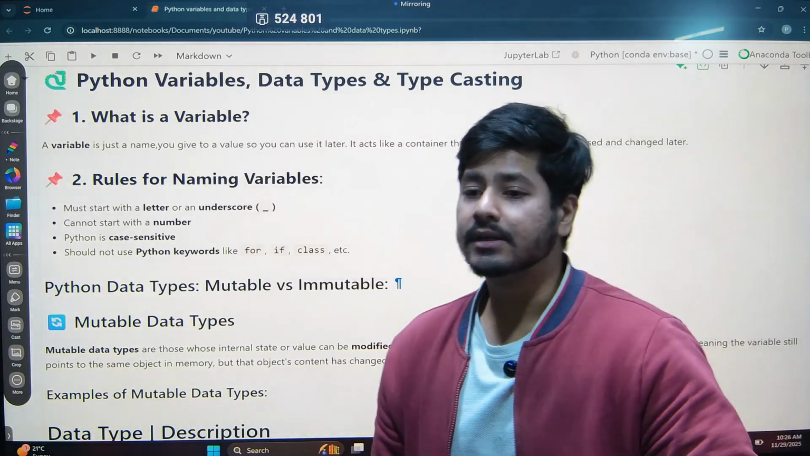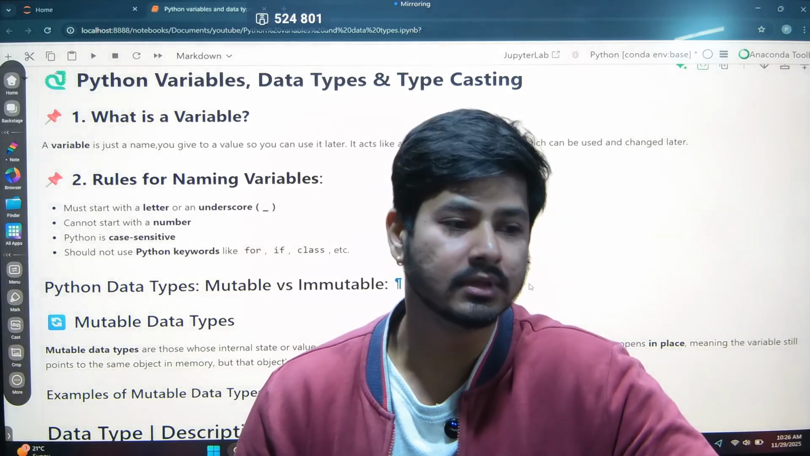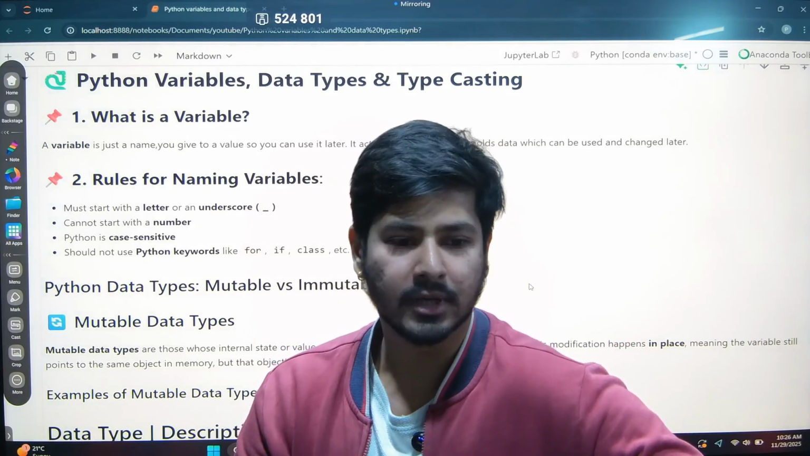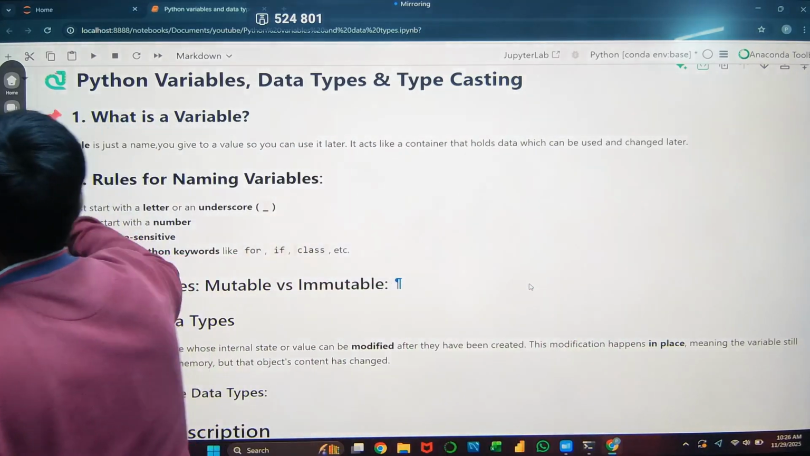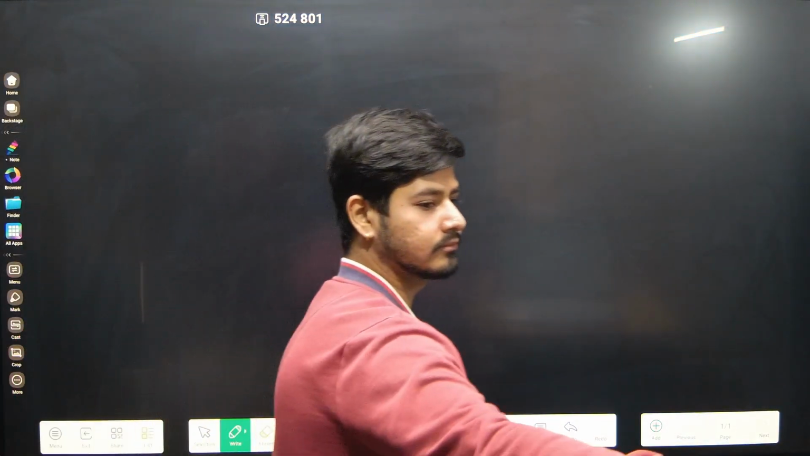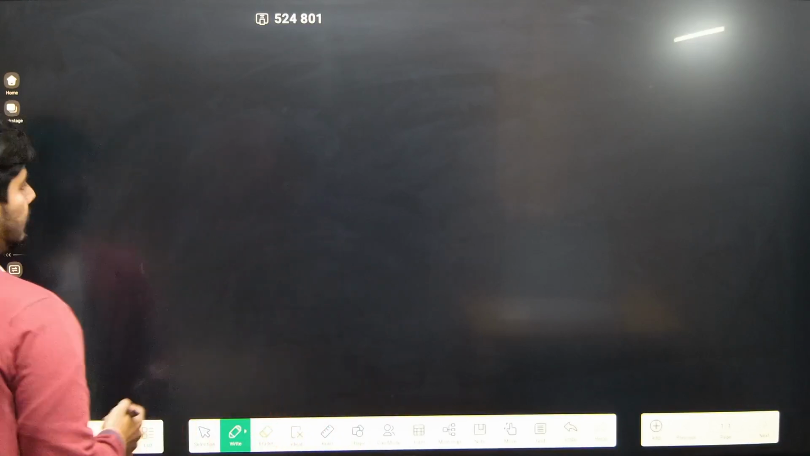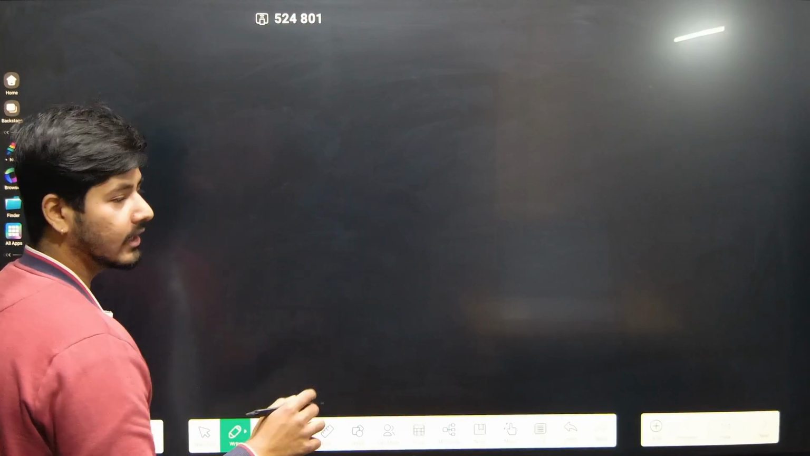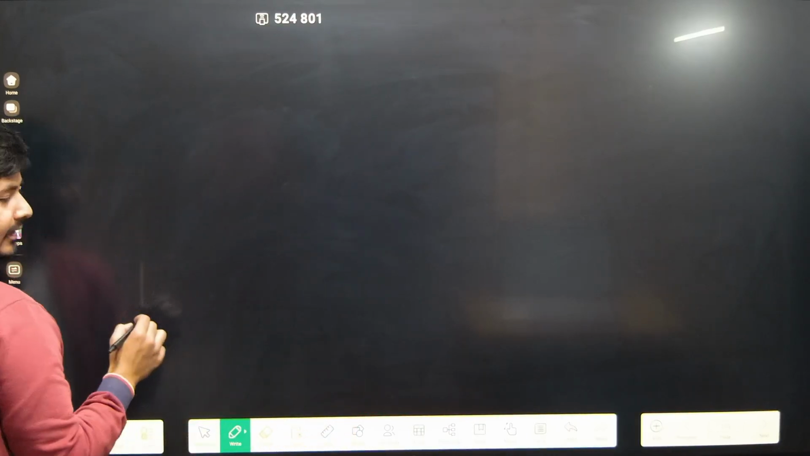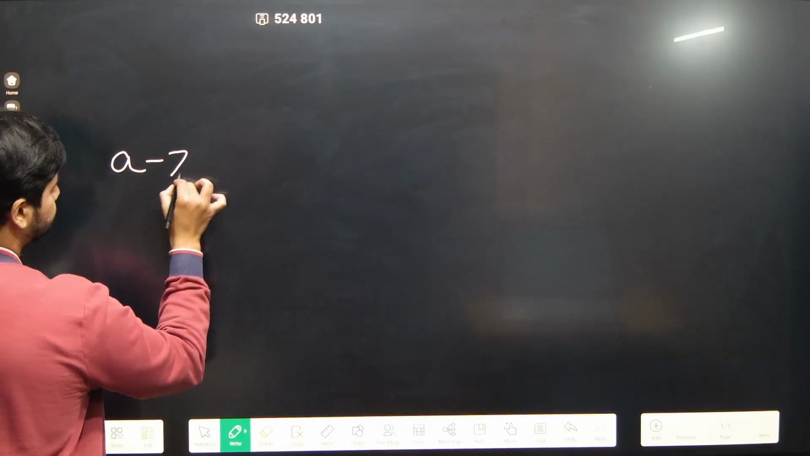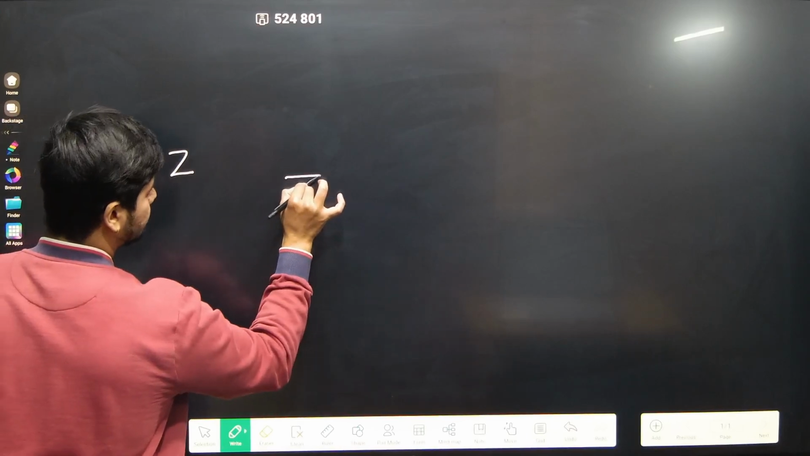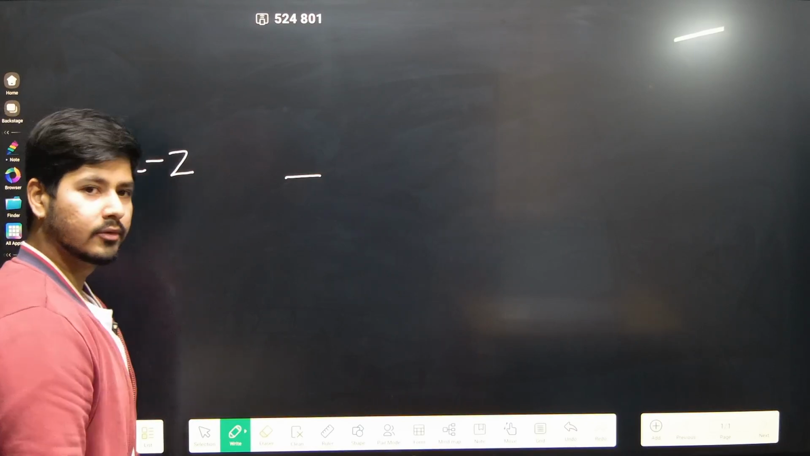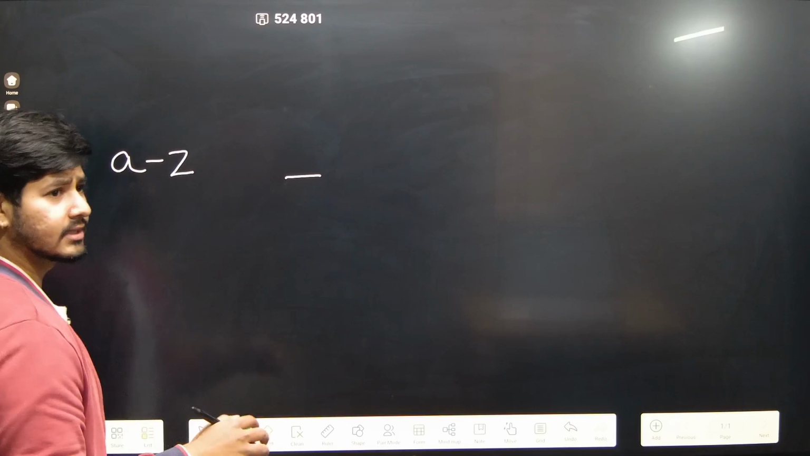So in Python, you just can't randomly name any variable. There are certain rules which you have to follow to name any variable. So let us understand those rules one by one. In Python, your variable name should start with a letter or an underscore. Letter can be anything from A to Z, and an underscore sign is this. This is the first rule to name any variable. The second rule is it should not start with a number.